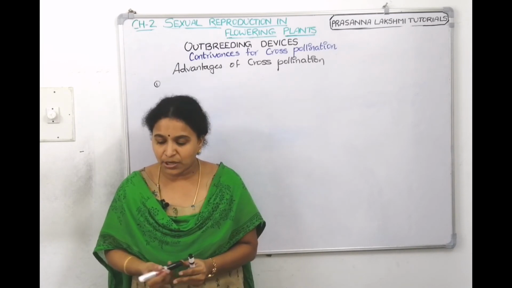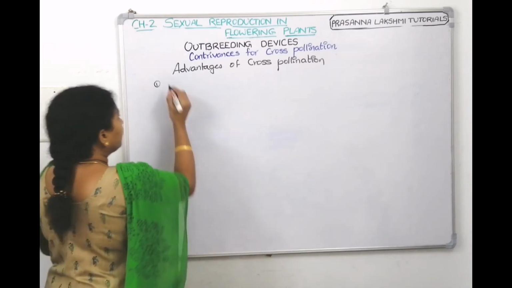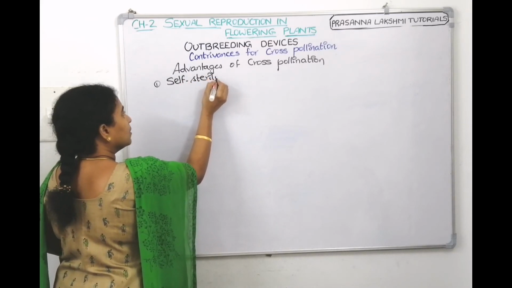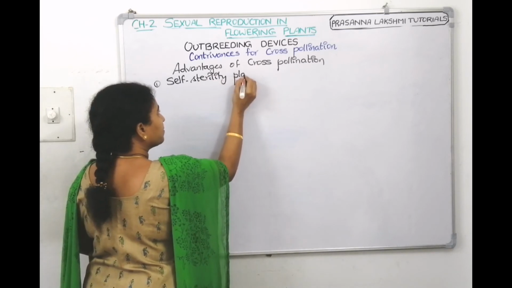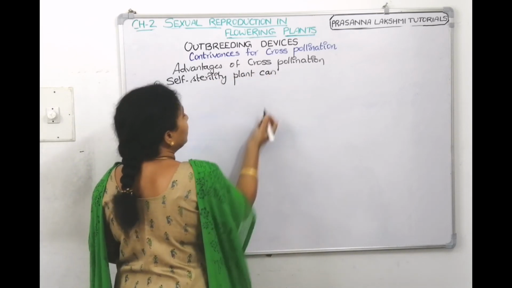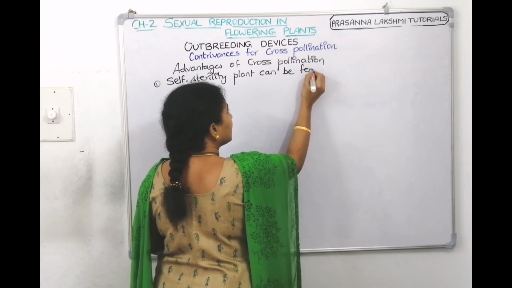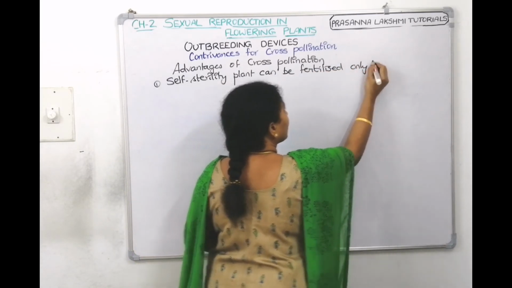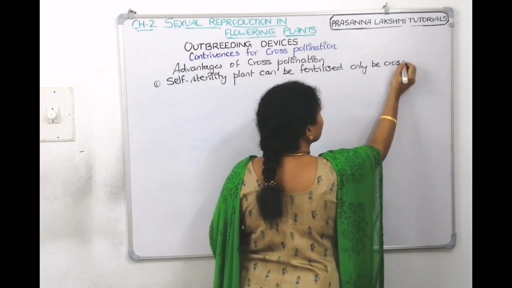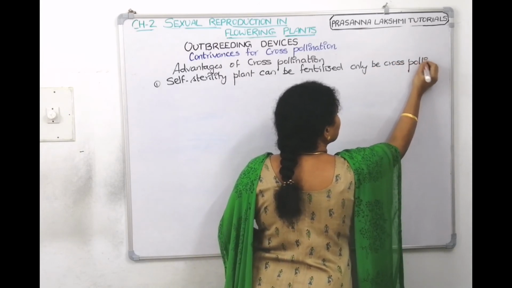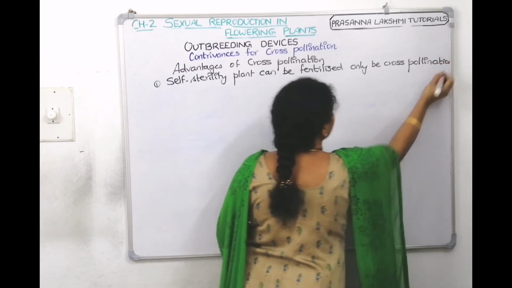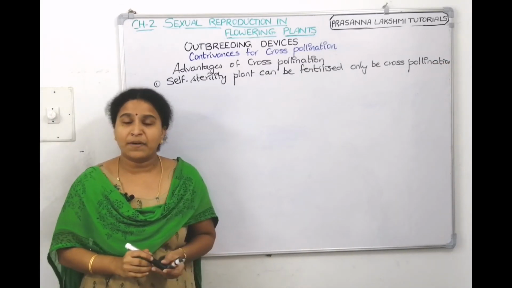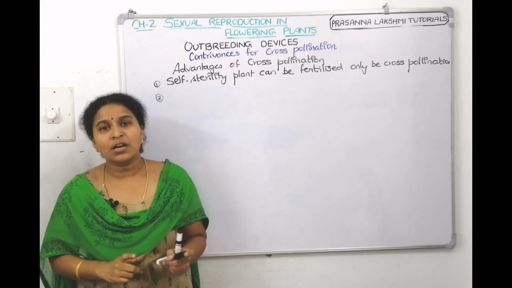So the first advantage is self-sterility plants can be fertilized only by cross-pollination, isn't it? If cross-pollination is not there, then they can't produce the next generation. That is one advantage.